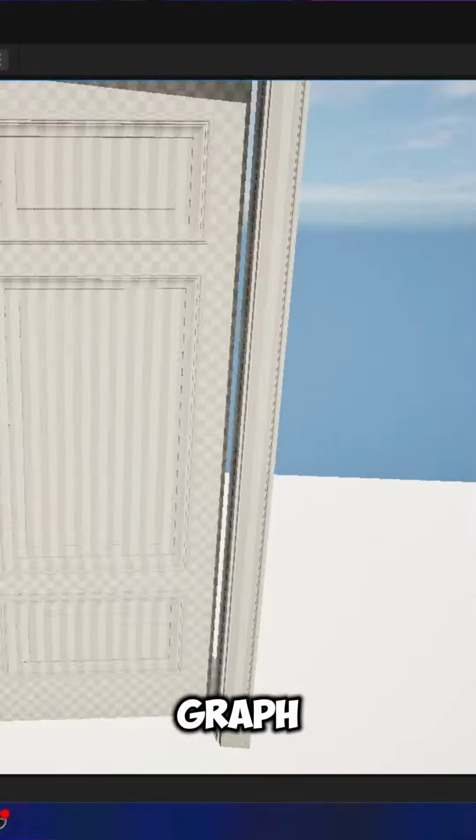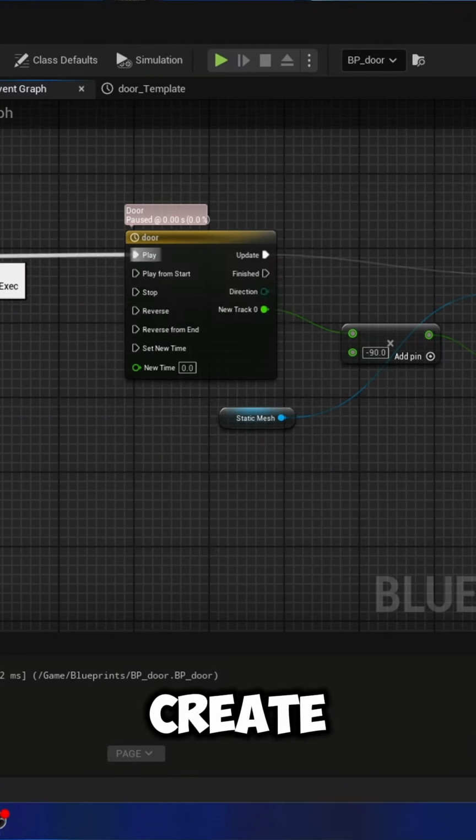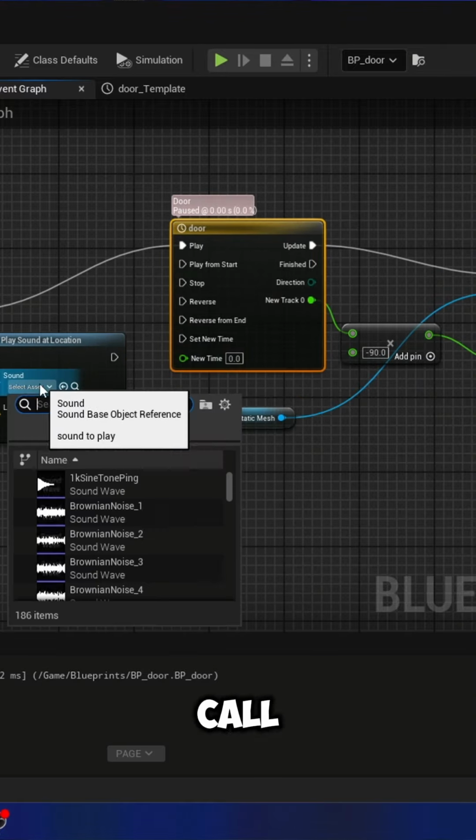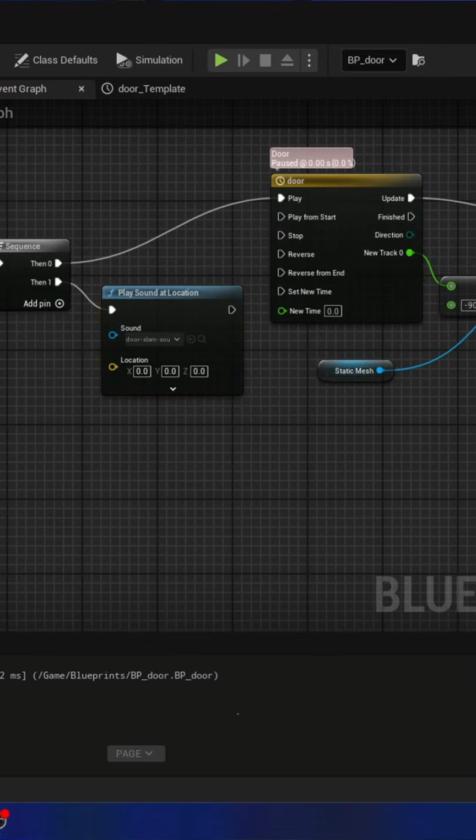In the event graph between the begin overlap and the timeline, create a sequence node and connect both by using the sequence node. With it you can call the multiple function. Now call the play sound node and add the appropriate sound.